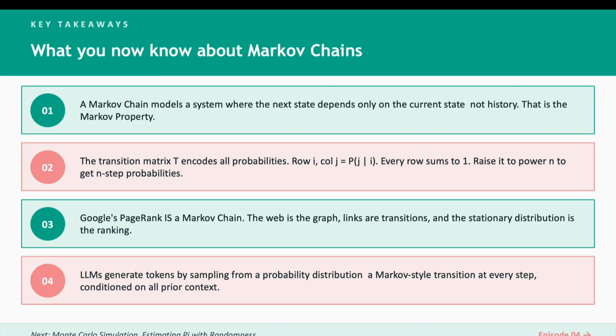Three, Google's PageRank is literally a Markov chain. The web is the graph, links are the transitions, the stationary distribution of the random surfer is the page ranking. Four, LLMs generate tokens by sampling from a probability distribution at every step. A Markov style transition conditioned on all prior context via attention, but still a probabilistic transition at each generation step.